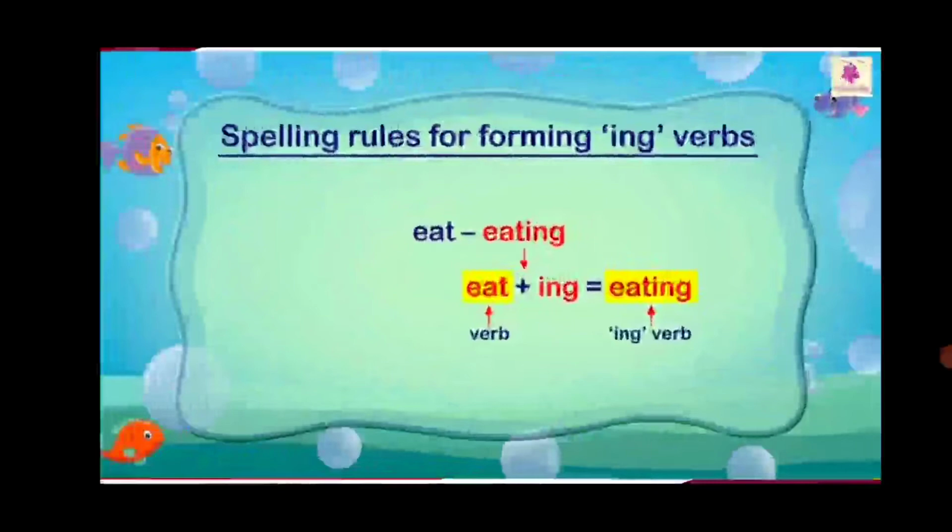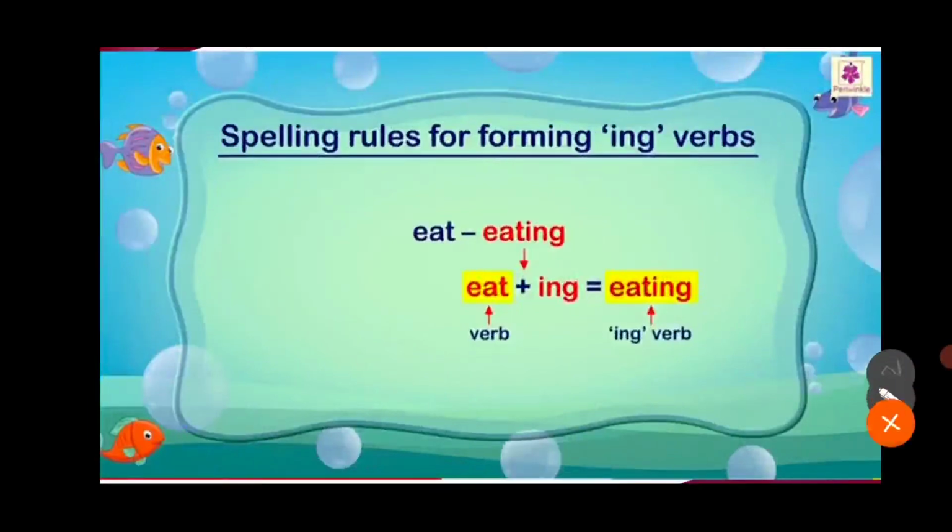Now, spelling rules for forming ing verbs. For example, eat is a verb. See children, this is a verb or action verb to which we are going to add ing.